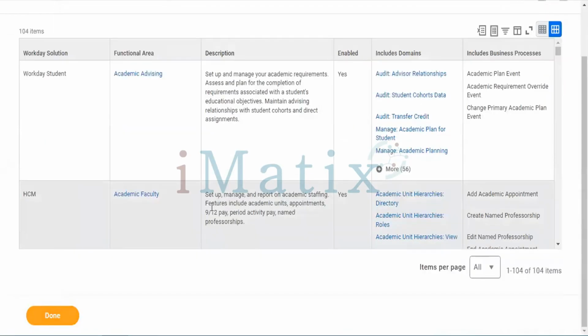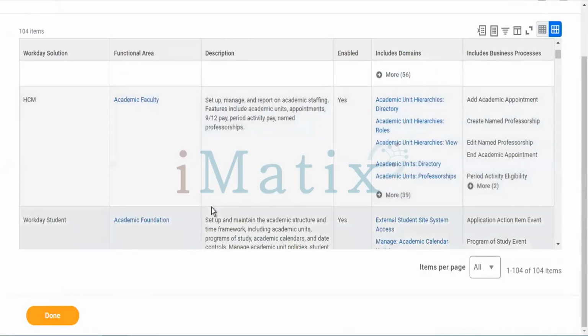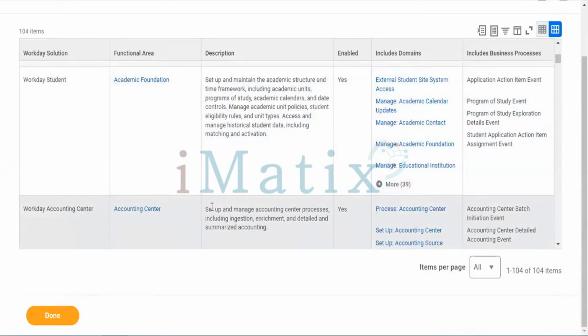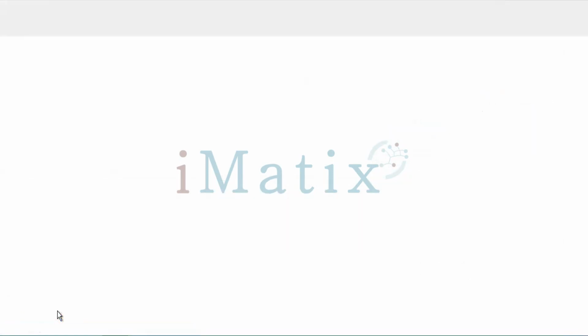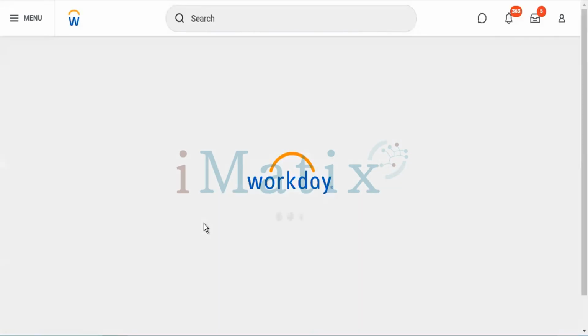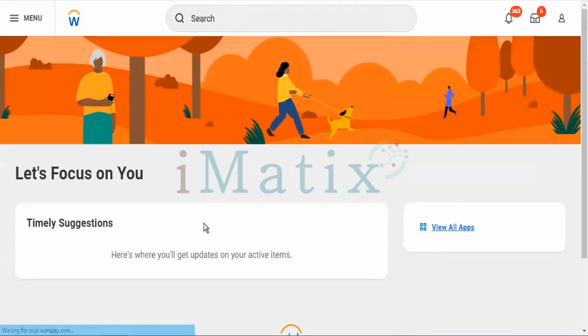You can see the complete details here. Tap on done. That's how we need to maintain it.